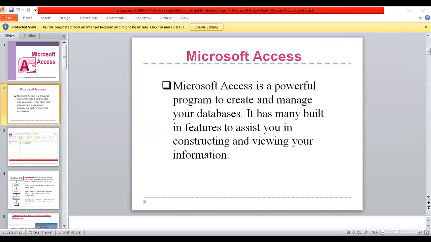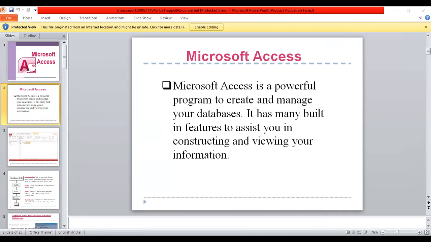Now we come to switching views. To switch views from the datasheet, which is the spreadsheet view, to design view, simply click on the button at the top left hand corner of the Access program. This is the datasheet view and this is the design view.